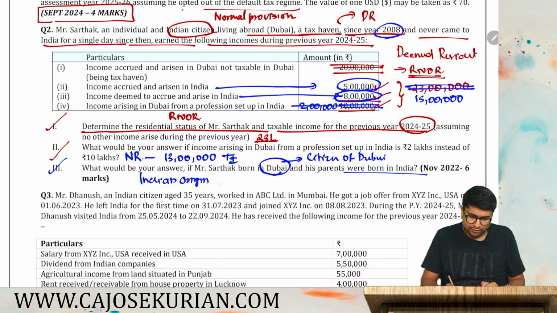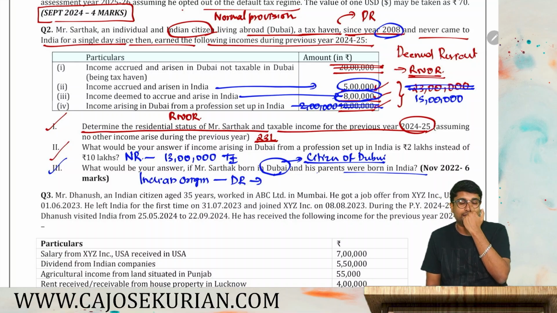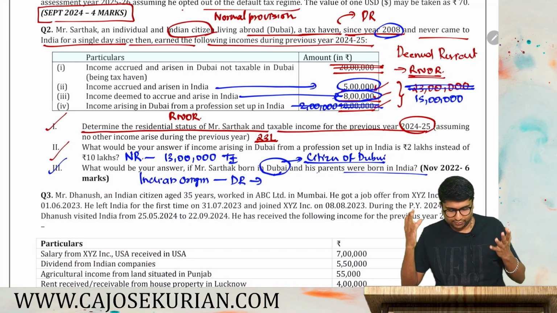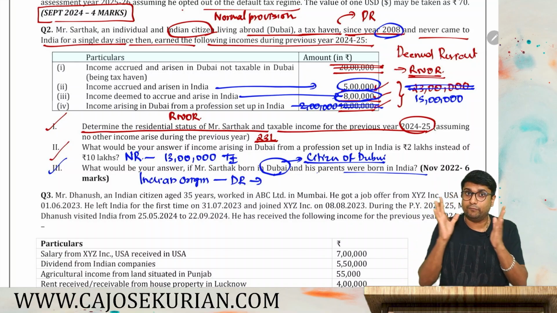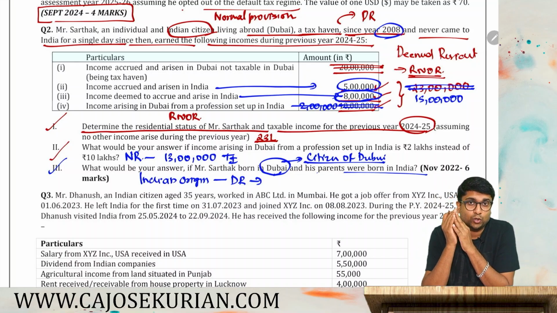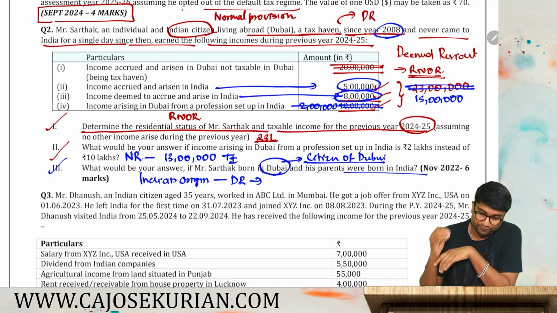If he is of Indian origin, then he will never become a deemed resident. Why? Because deemed residency status is applicable only for Indian citizens, not citizens of Dubai. Practically, being born in Dubai doesn't mean that you will get citizenship in Dubai. But in this question, the intent is that if you are born in Dubai and you are a resident in Dubai, then your answer will be very simple. Deemed residency status will not be applicable, because it applies only to persons who are Indian citizens. So I hope you got that point as well.